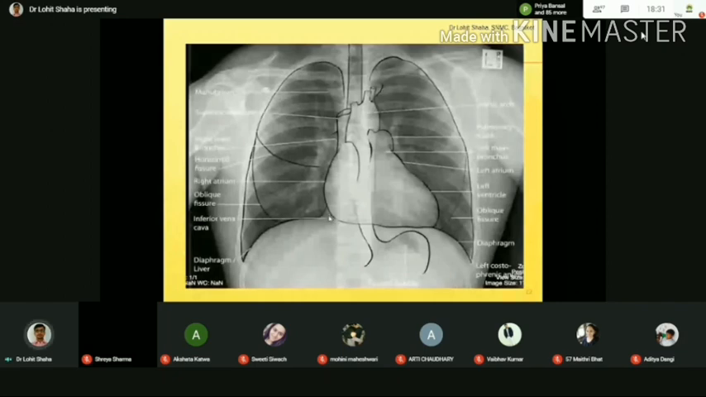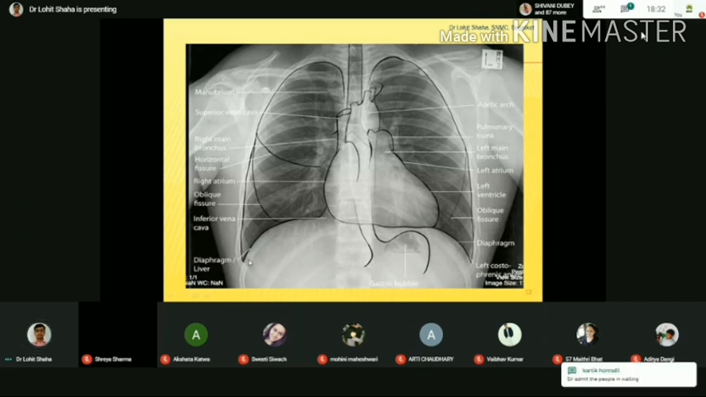Okay. So then we go for the diaphragm. See here, this is the right dome of the diaphragm, and on this side you see the left dome of the diaphragm. Two domes. When you are observing the X-ray, check that the right dome of the diaphragm is a bit higher than the left dome, because of the presence of the largest gland of the body, the liver.